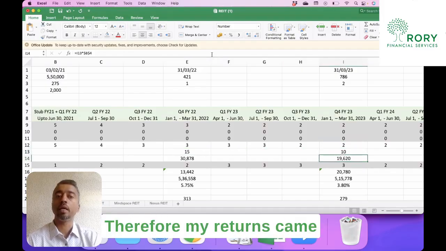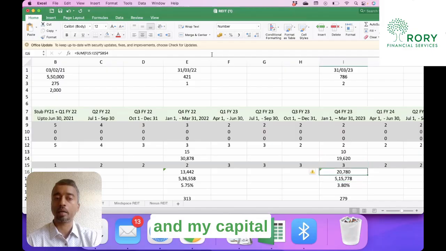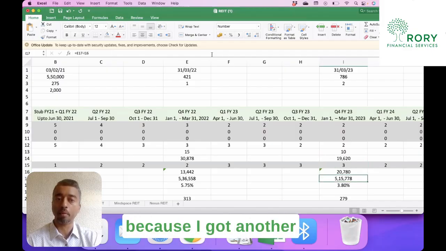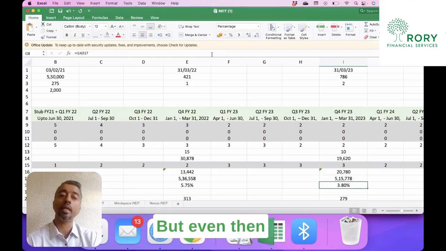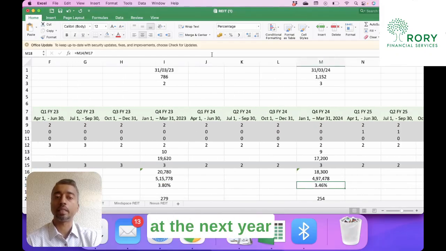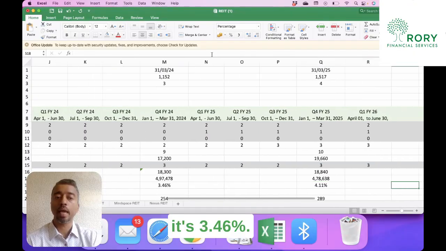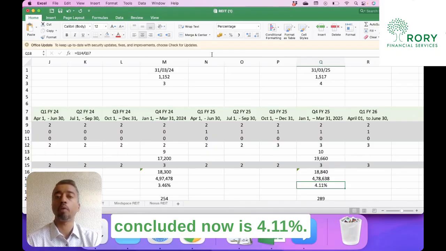Therefore, my returns came down a bit and my capital further came down because I got another 20,000 rupees back. But even then, my return was only 3.8%. If I look at the next year, it's 3.46%, and the year which concluded now is 4.11%.